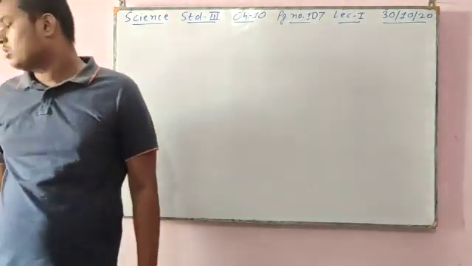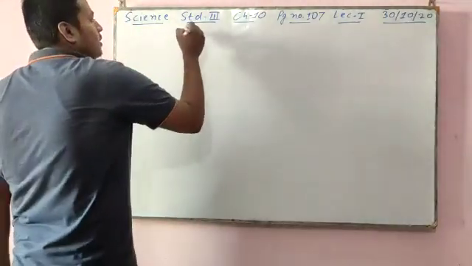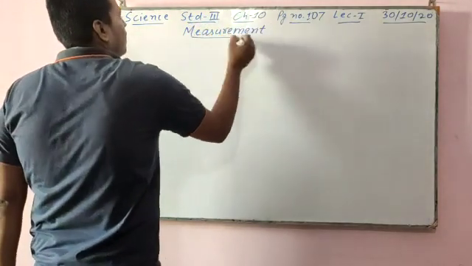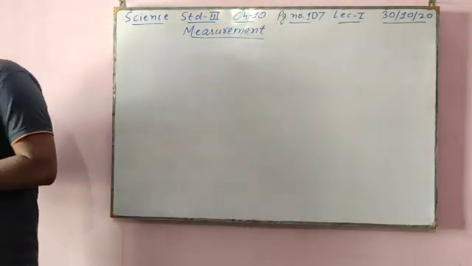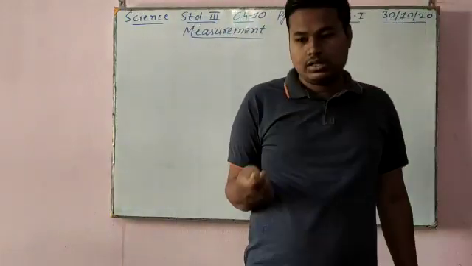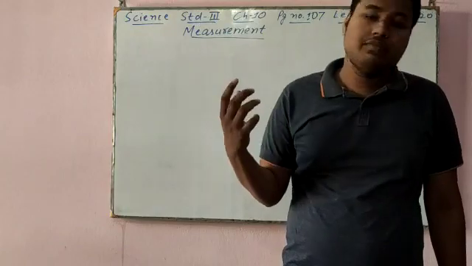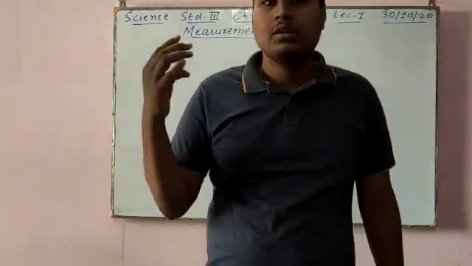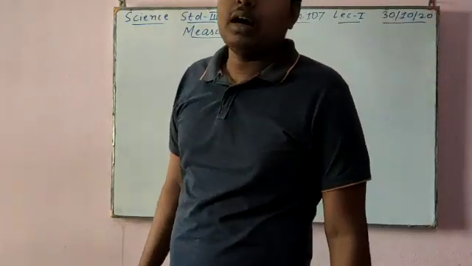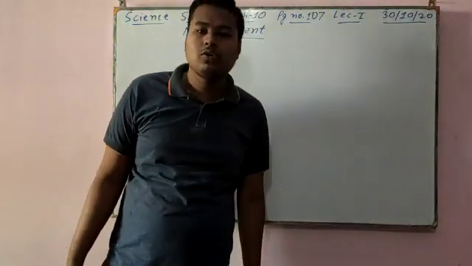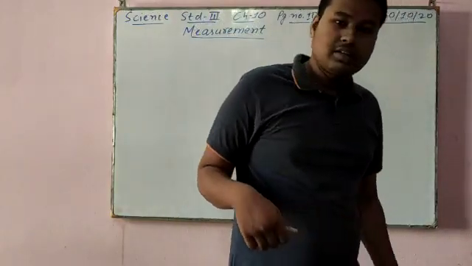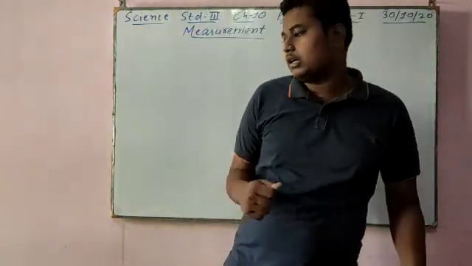Today I am going to teach you chapter 10, a new chapter: Measurement. Measurement means, see, when we go to buy some vegetables or fruits, we say, please bhaiya, give me 1 kilo of potatoes, give me half a kilo of potatoes. That we call measurement. When we go to a tailor shop and say please do it 10 meter, 20 meter, 30 meter.